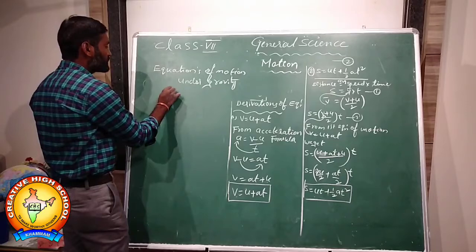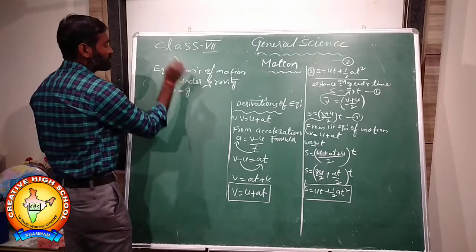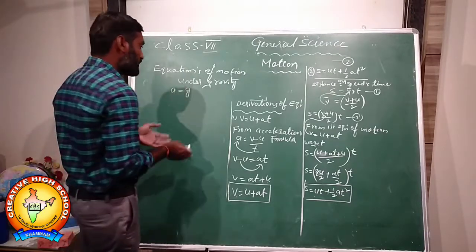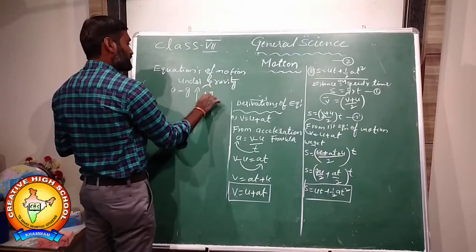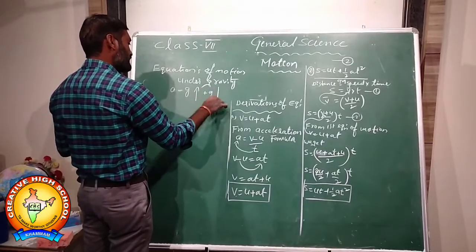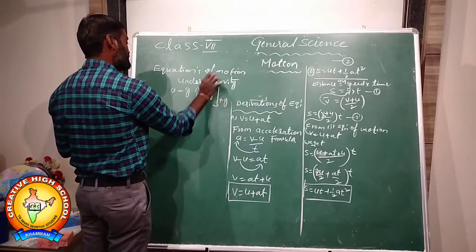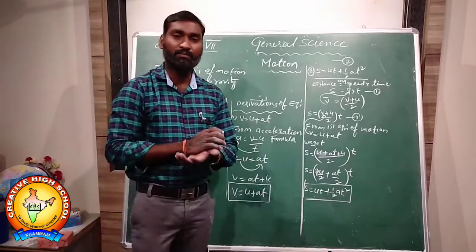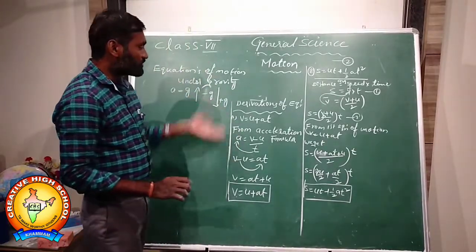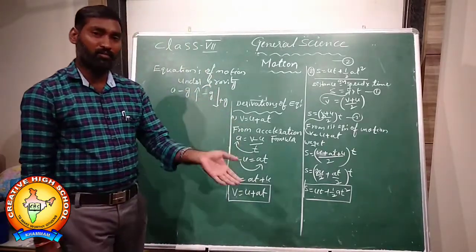So that is a is equal to g. For an object going upward, it is minus g, because upward is opposite to the earth's gravity. That's why it is negative. When it is coming downward, due to earth's gravity, it will be positive, plus g.